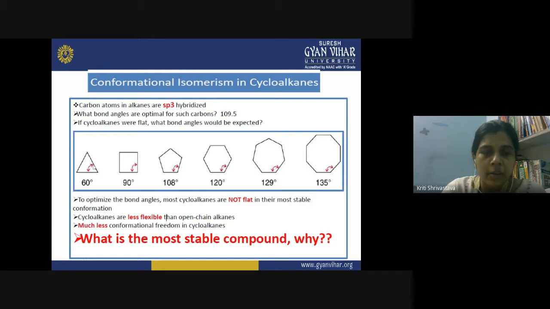Why? Because they cannot maintain this type of angle, right? That 60-degree angle is not possible. It is far away from the sp3 angle of 109.5, so it will create a lot of strain in the molecule.